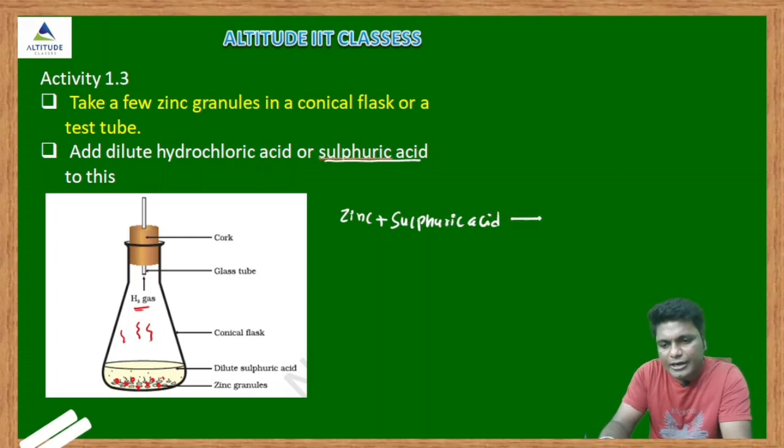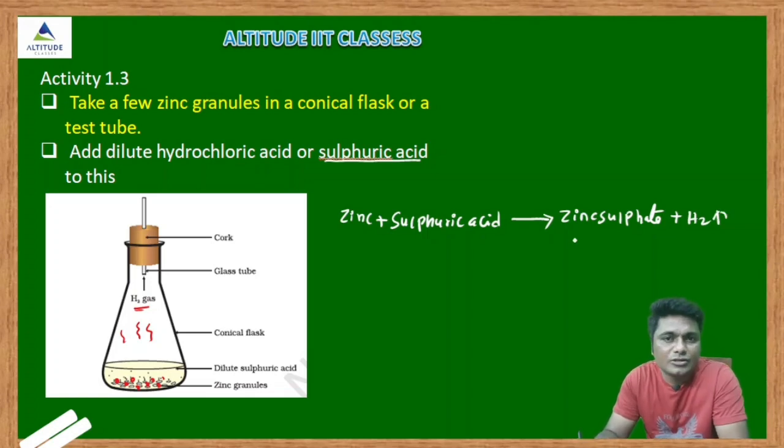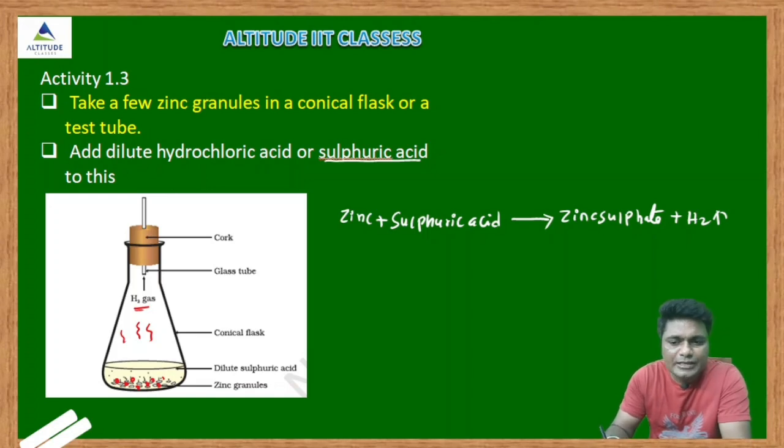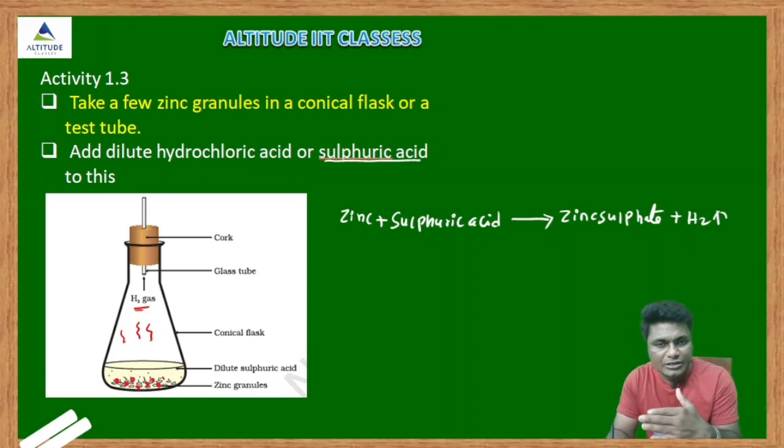Then you are getting zinc sulfate as the product, and H2 gas, hydrogen gas, is evolved out. So in this activity some amount of heat is also released. Clear? So it means during a chemical reaction sometimes color will change, sometimes gas is evolved, and taste also changes, like conversion of milk into curd. And the physical state also changes: hydrogen gas and oxygen gas combine and you get liquid water.